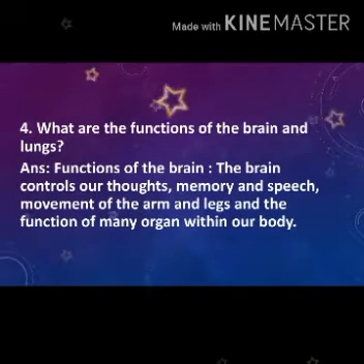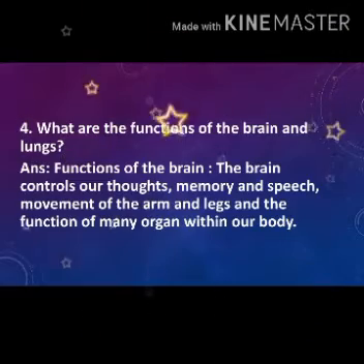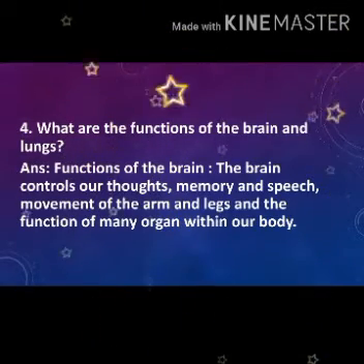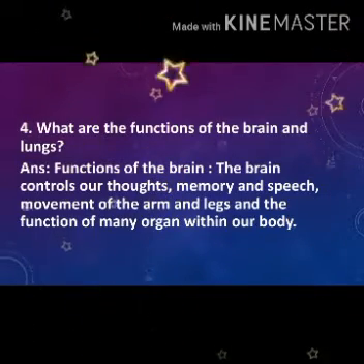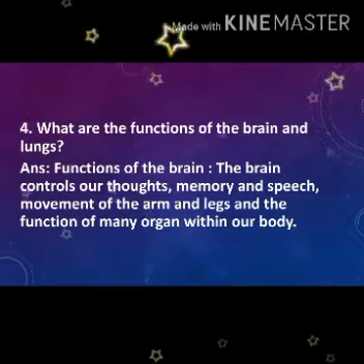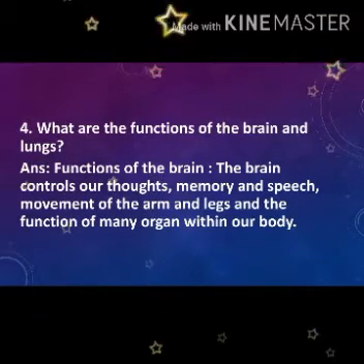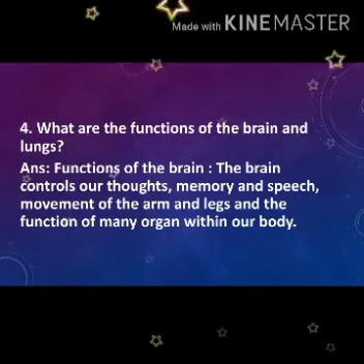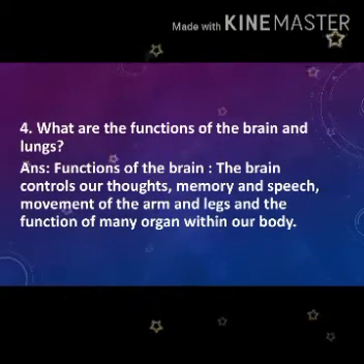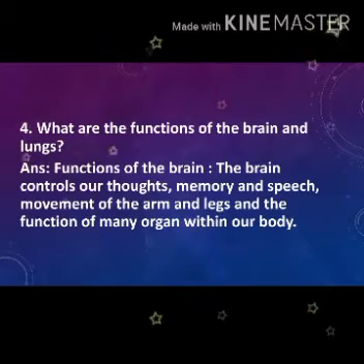Question number 4, what are the functions of the brain and lungs? Function of the brain: it controls our thoughts, memory and speech, means the way of talking, movement of the arms and legs. The brain also controls the function of many organs within our body.